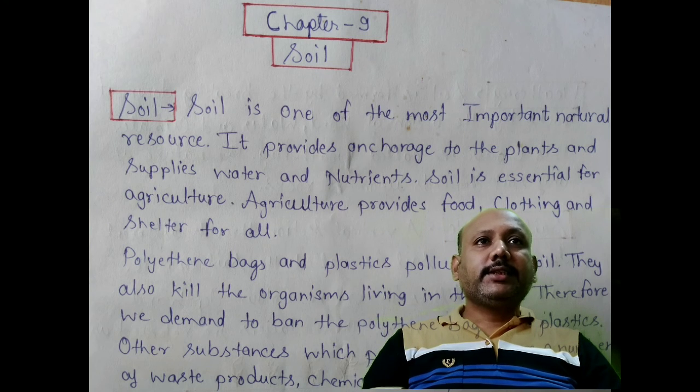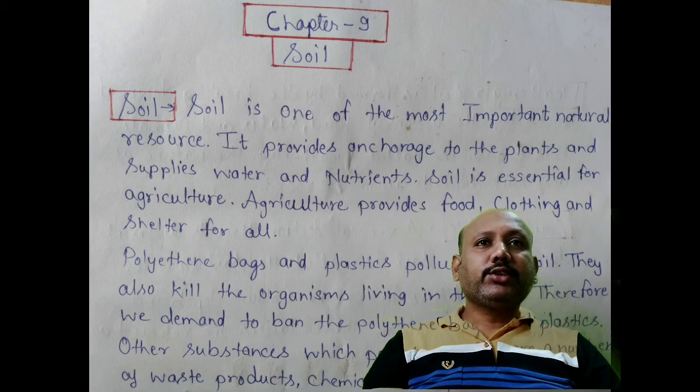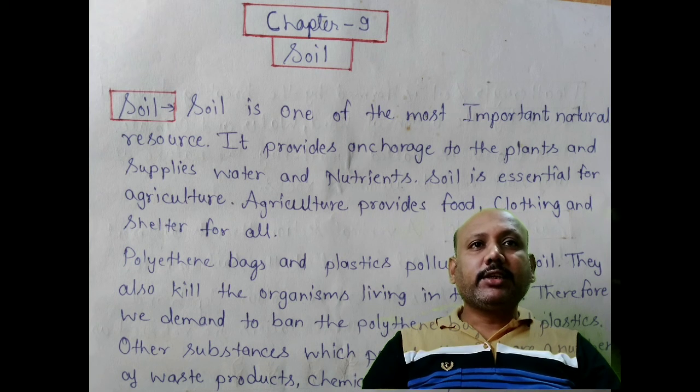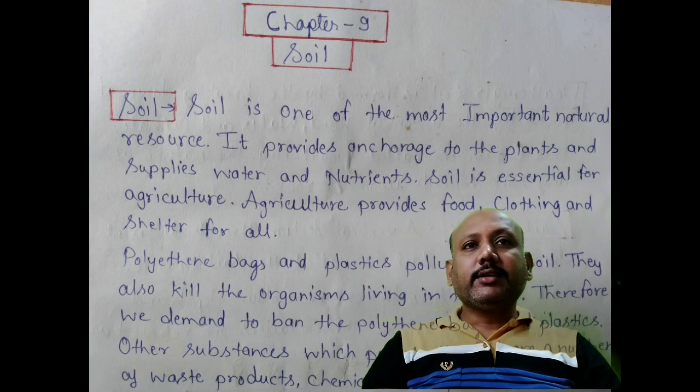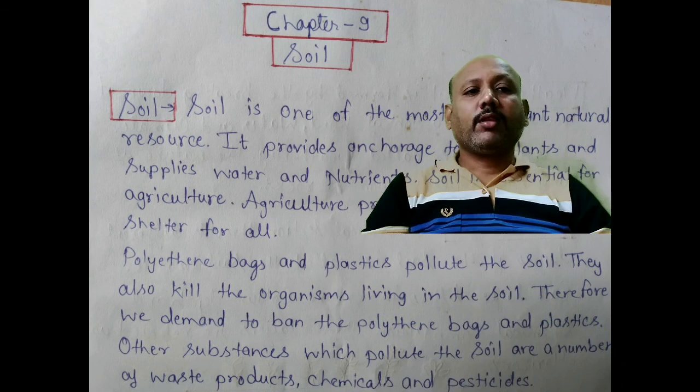Hello students, this is chapter 9, Soil. Soil is one of the most important natural resources. It provides support to the plants and supplies water and nutrients. Soil is essential for agriculture, and agriculture provides food, clothing and shelter to all.